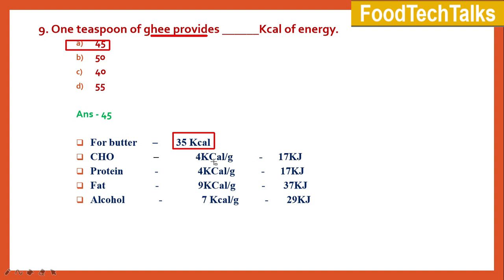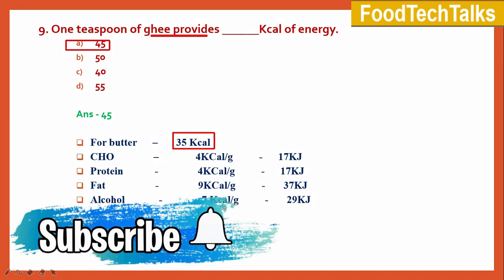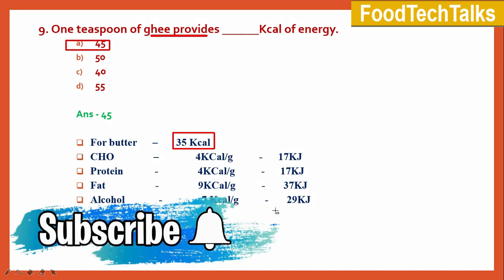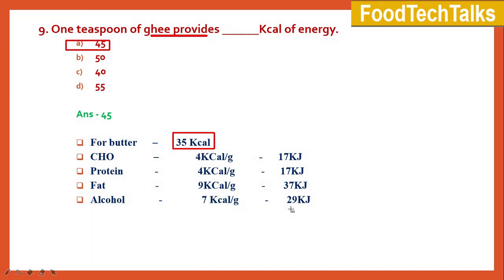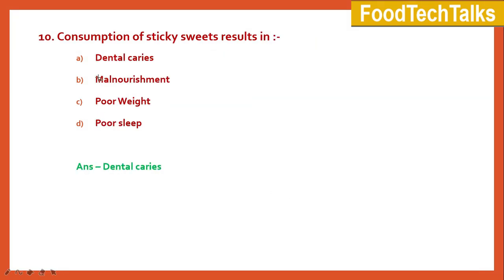Carbohydrate and protein provide 4 kilocalories per gram, which is equal to 17 kilojoules of energy. Fat provides 9 kilocalories per gram, which is equal to 37 kilojoules of energy. Alcohol provides 7 kilocalories per gram, which is equal to 29 kilojoules. Moving on to next question.